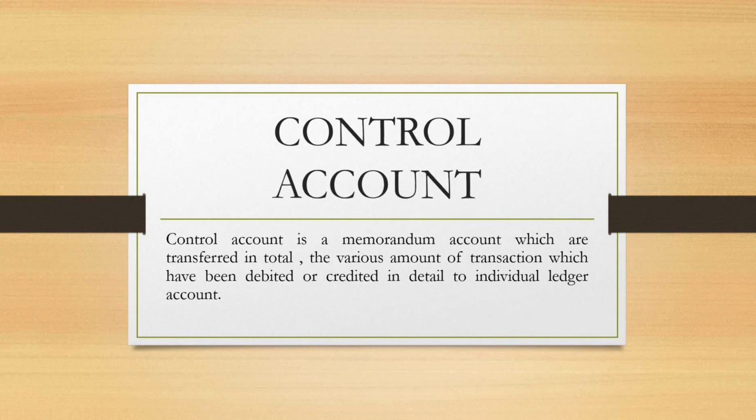What we have interest in are the total amounts that people are owing you and the total amount that you are owing people. We are less concerned about how much you are owing your supplier, or the source that you are getting your raw materials from, or the individual name of the company that you are owing. But what we have interest in control accounts is the totality of the amount that you are owing, and the totality of the amount that your customers, or your clients, are owing you.